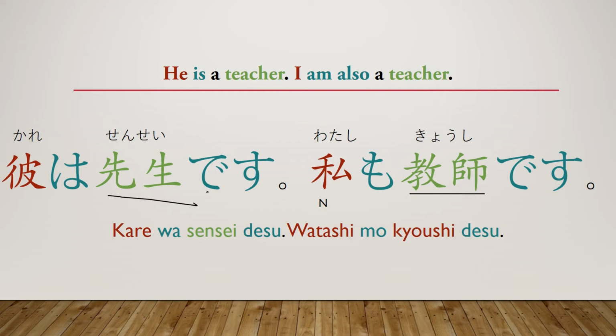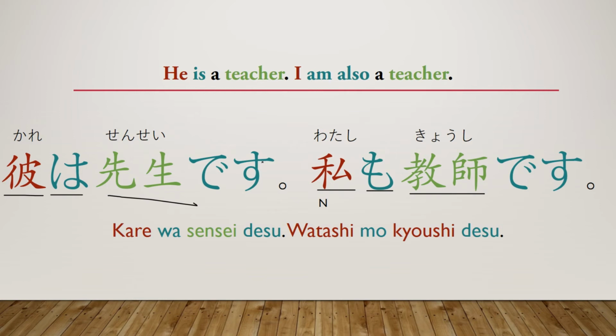Okay, let's go ahead and dive on into the grammar. As you can see, these sentences are basically identical, except that wa is replaced with mo. So this is saying he is a teacher. This is saying I am also a teacher. It takes on the same meaning as the particle it replaces, but it also adds the "also" to it at the end. And of course, kare is he and watashi is I from previous lessons. I hope you can see right now that it's really not that hard. You just replace wa with mo, and it becomes "am also" instead of just "am."